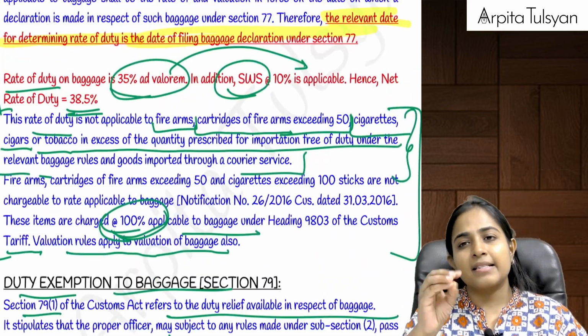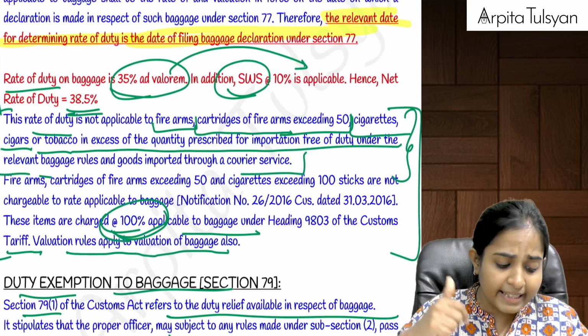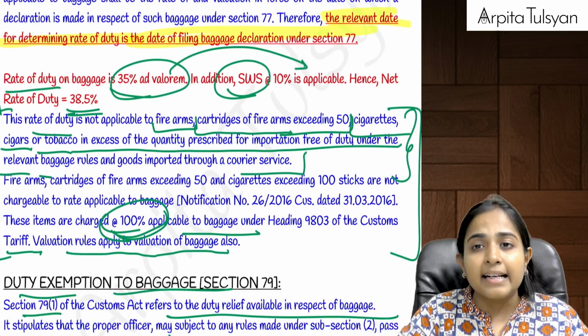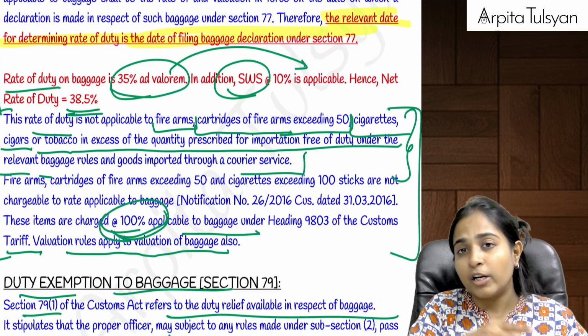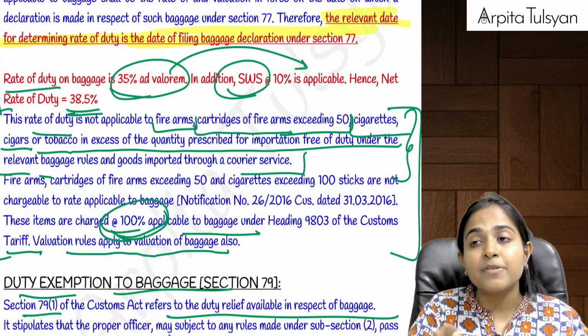Then there are certain items which we will study ahead. Firearms are there. Then cartridges of firearms in excess of 50 are there. Then cigarettes in excess of 100 are there. If you are importing these in excess of these quantities, then in such cases, these items will be liable.